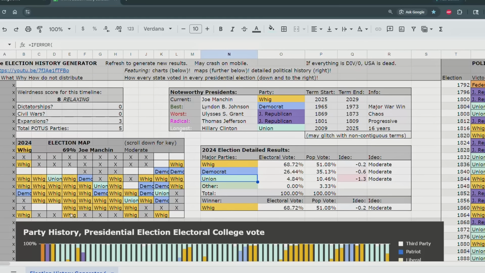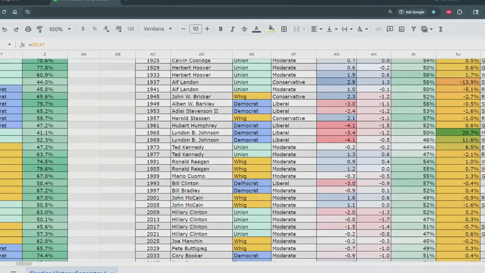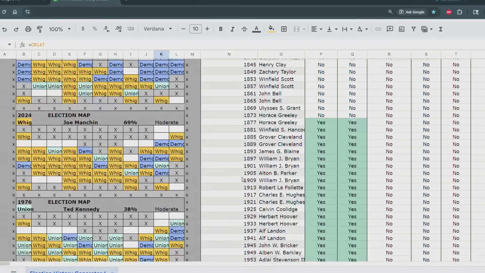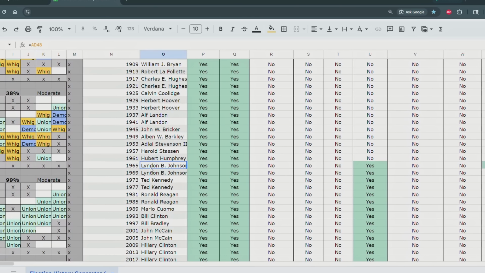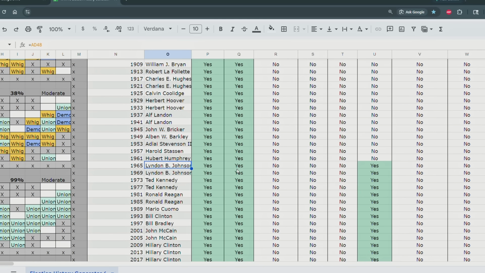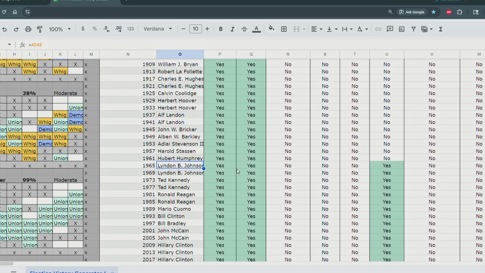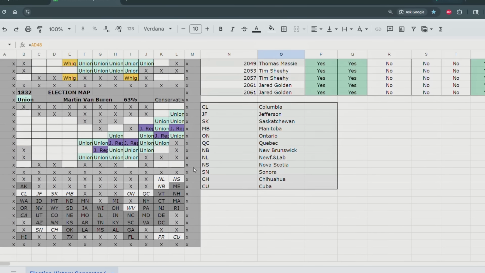But in this timeline, anything weird happen? Let's see. Texas. Oh, in this timeline, we have Puerto Rico as a state. And that happens when one president is liberal. So we can scroll down and we can see that Puerto Rico became a state during the Lyndon Johnson presidency. So Lyndon Johnson got pretty woke. But we can see, again, we have a bunch of maps here.